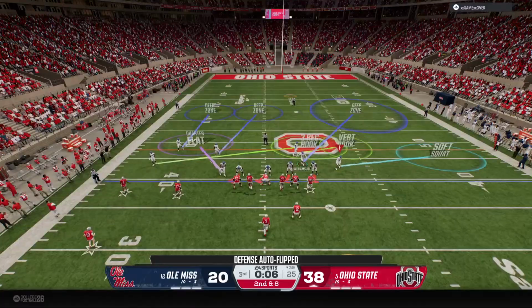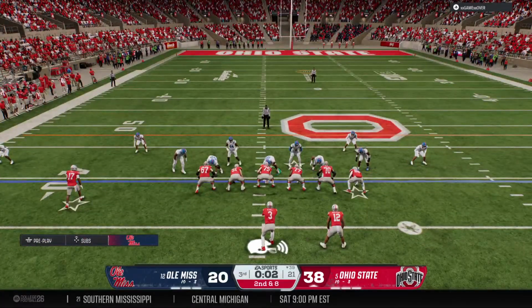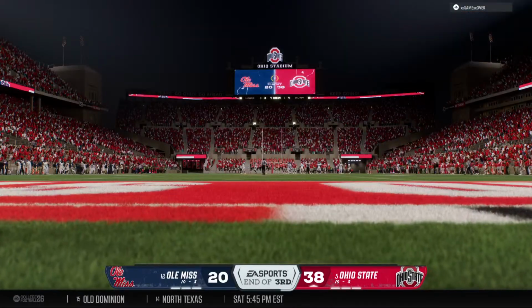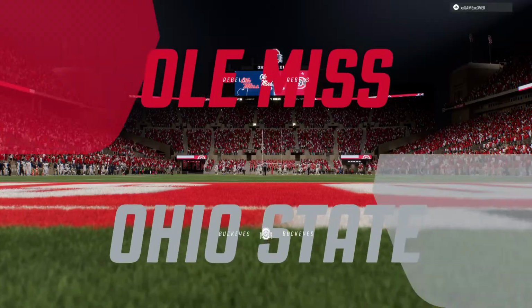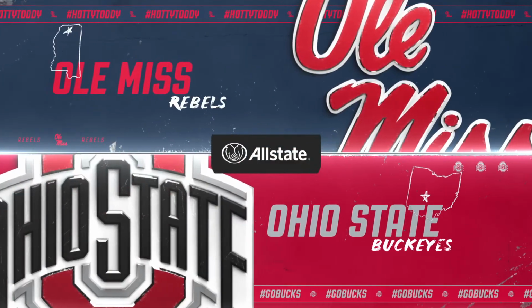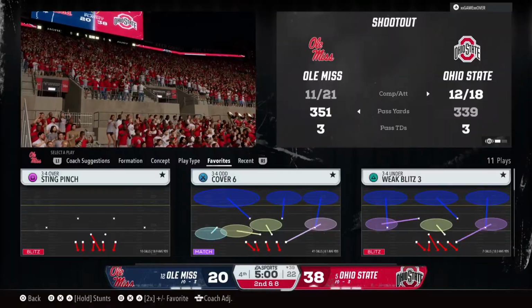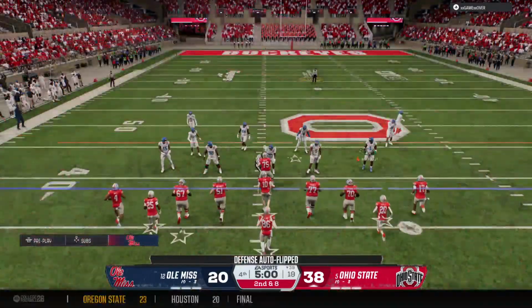Chris, to me, this changes the playbook a little bit now for the offense. The guy calling the plays at 2nd and 8, that's a different deal. Now he's probably thinking about going through the air instead of staying on the ground. Well, Ohio State has the lead here, Kurt. And with 3 quarters in the books, with a chance to stay alive in the playoff at stake, let's take a quick look at the stats so far. So who's going to pick up the W as we begin the final quarter of play?